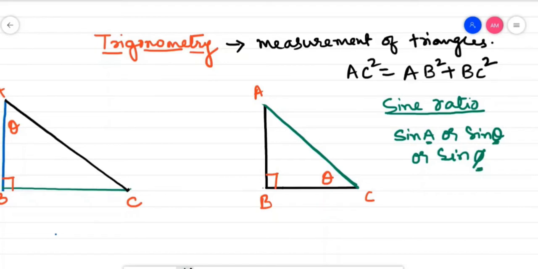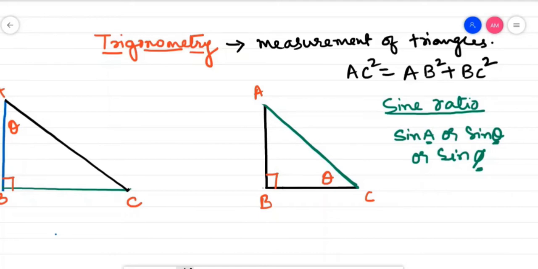Now see here, I have shown two right angled triangles. In both, the names of the sides are the same. You can see this is triangle ABC, and this is also triangle ABC. And angle B is 90 degrees in this triangle, and angle B is 90 degrees in this triangle also. But the other angle theta is given here for angle A, and theta is given here for angle C in this particular triangle.